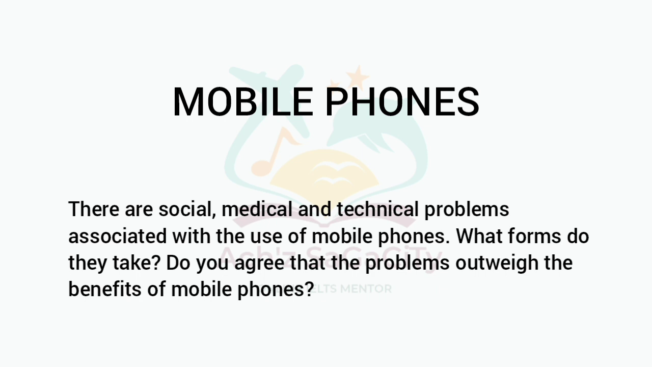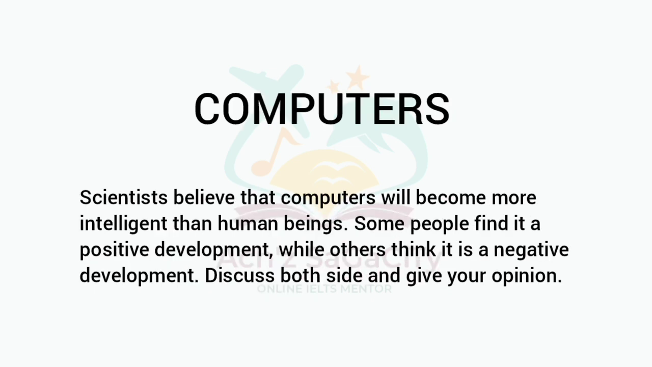Next one, mobile phones. There are social, medical and technical problems associated with the use of mobile phones. What forms do they take? Do you agree that the problems outweigh the benefits of mobile phones? Coming under two-part type, you need to answer both parts of the question.